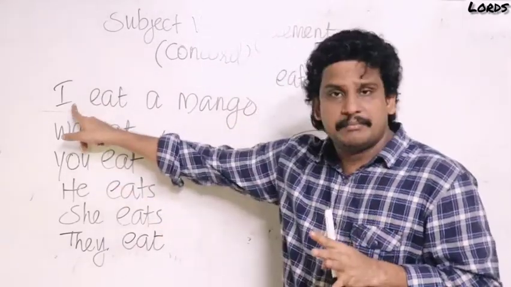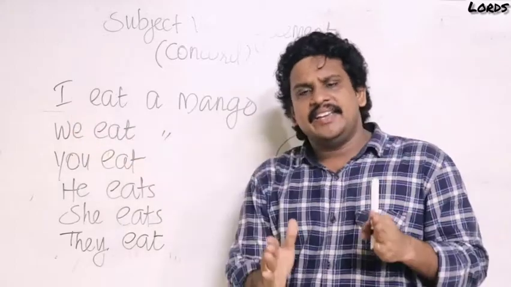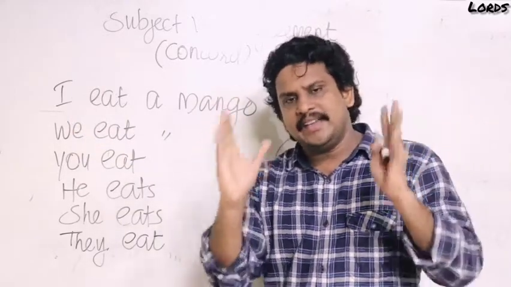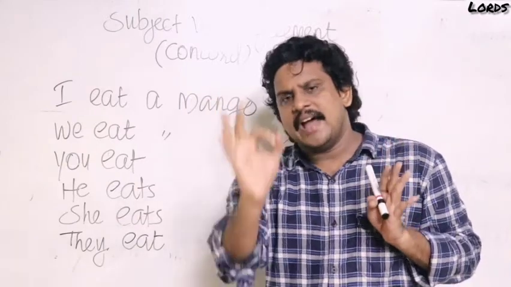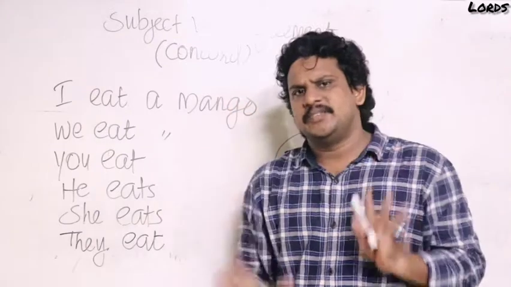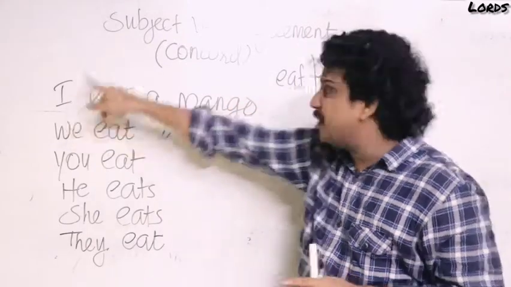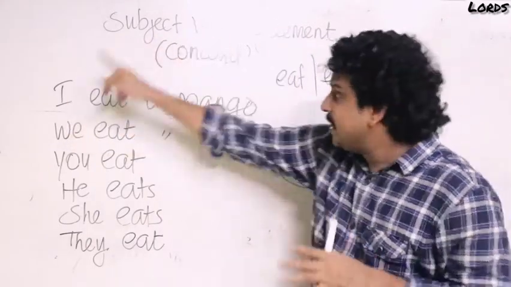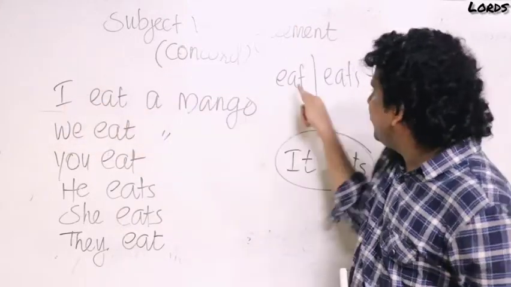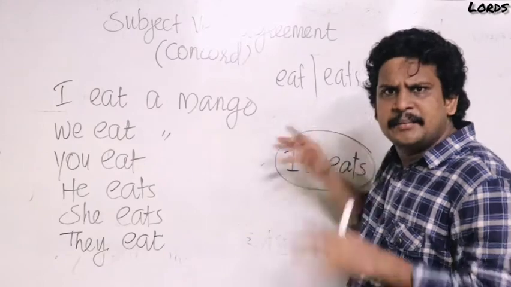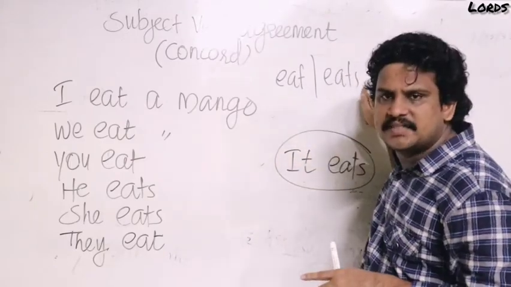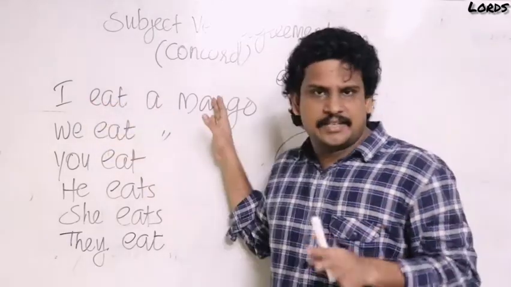Okay. I, plural subject. I eat or I eats, which one is correct? You think, I eat or I eats? The answer is I eat. You are doubtful now, but I eat. Why? I plural. According to subject-verb agreement, a plural verb is used along with the plural subject. Okay. Eat or eats plural. Eat, because the base form of a verb is always plural. By adding s or es or ies, we get the singular. Okay. I eat. I plural.